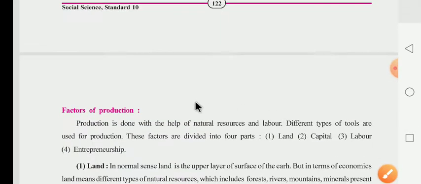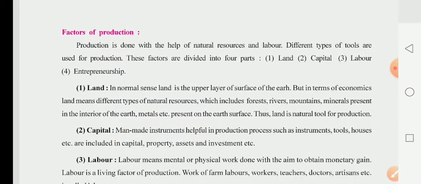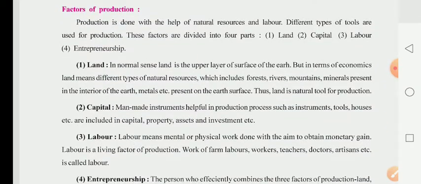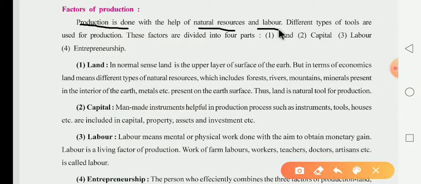Now next, they have given about the factors of production. It means our next topic is factors of production. Production is done with the help of natural resources and labor. Now how is the production done? The production is done with the help of natural resources as well as labor.